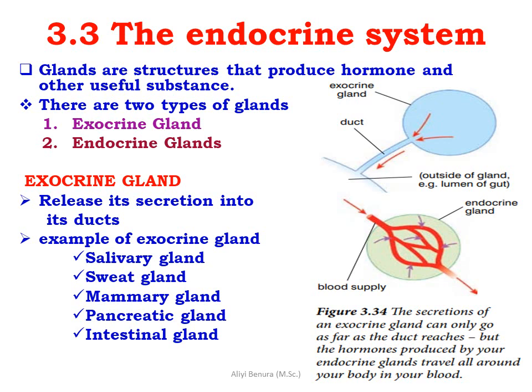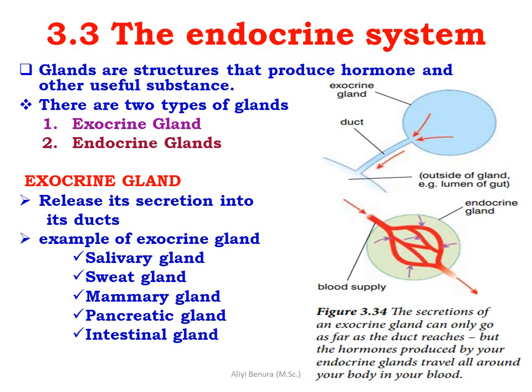Endocrine system. Glands are structures that produce hormones and other useful substances. There are two types of glands: exocrine glands and endocrine glands. Exocrine glands release their secretions into ducts. Examples of exocrine glands: salivary gland, sweat gland, mammary gland, pancreatic gland, and intestinal gland.